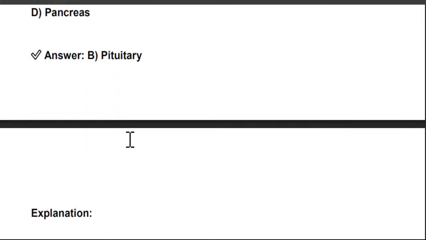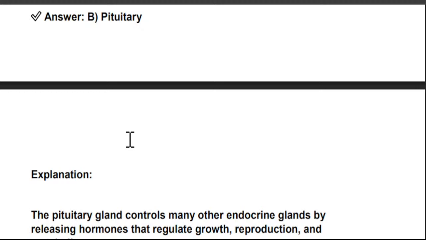Pituitary gland is known as the master gland of the human body. The pituitary gland controls many other endocrine glands by releasing hormones that regulate growth, reproduction, and metabolism. Right? Why is it known as the master gland? Because it controls many other endocrine glands by releasing hormones that regulate growth, reproduction, and metabolism.